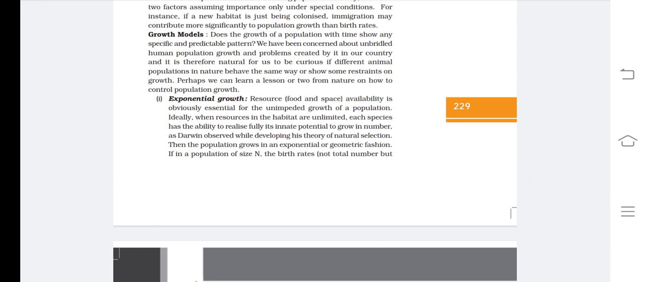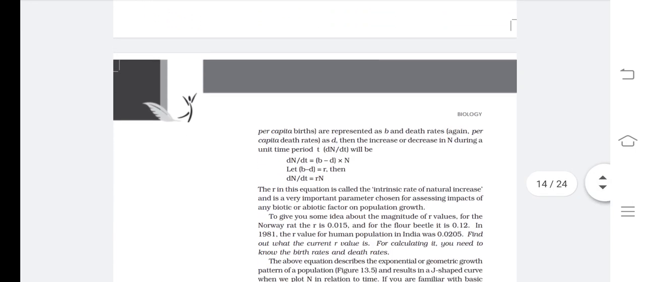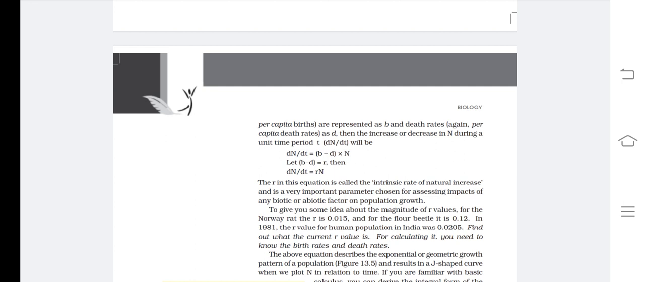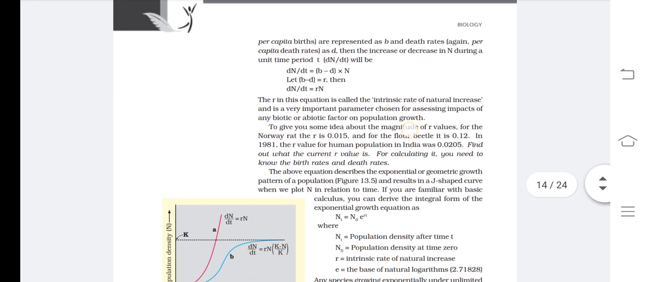The last question was about exponential growth. You know that the exponential type of growth is possible when resources, meaning food and space, are unlimited. It means if in any habitat or ecosystem resources are unlimited, then exponential growth will be there. So the important equation for exponential growth is dN/dt = (b - d) × N, where b - d = r. Then the important equation will be dN/dt = rN.